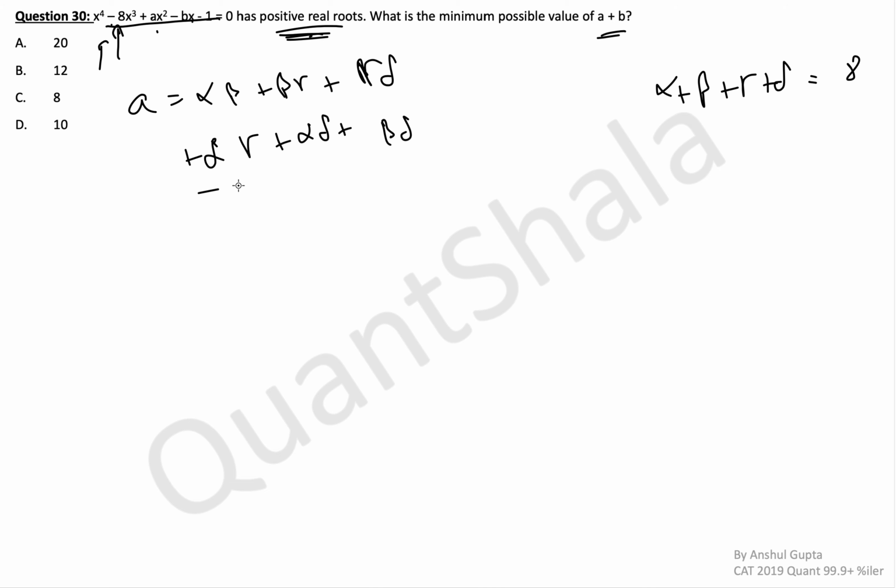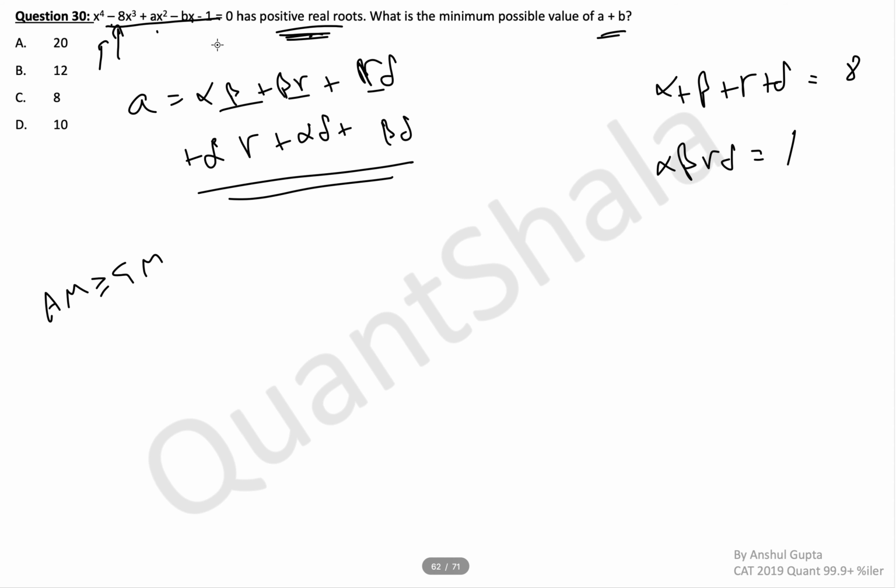Now, if I want to find the minimum value of this, then can I use AM greater equal to GM? Because that is the first thought that would come to mind, because multiplying all of these will result in something like alpha beta gamma delta. And we also know that alpha beta gamma delta is equal to 1, because this one is given here. AM greater equal to GM can be applied on positive real numbers, so that is why the numbers are given as positive here.